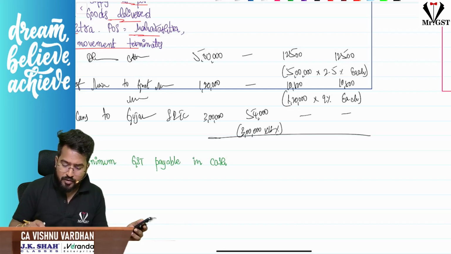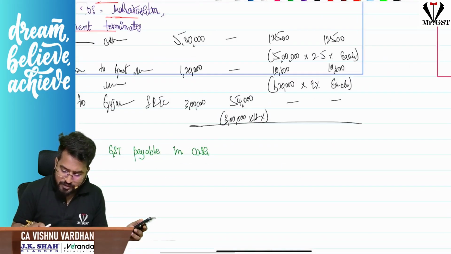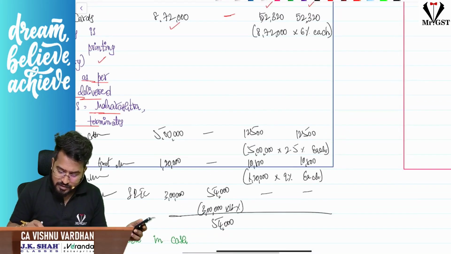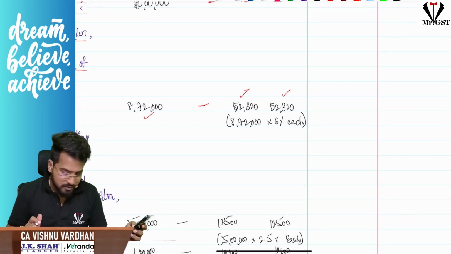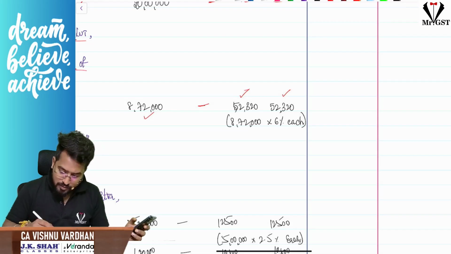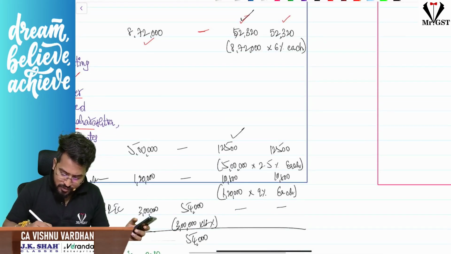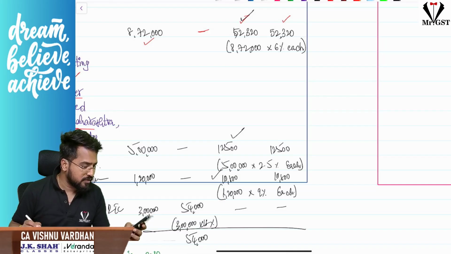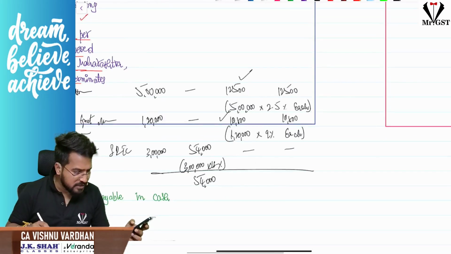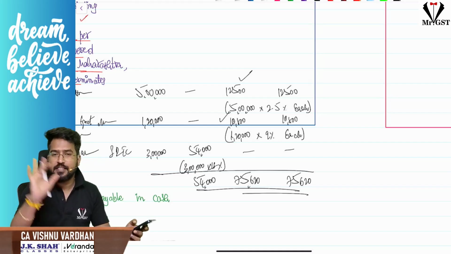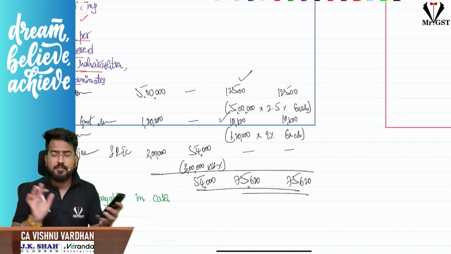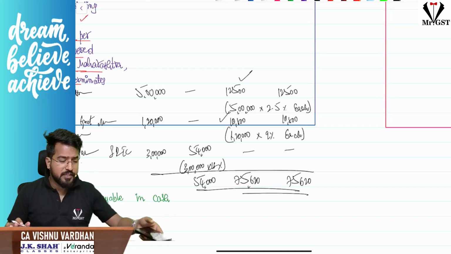If you see total now, the total IGST is 54,000. CGST and SGST 52,320 plus 12,500 plus 10,800. That will give you 75,620. Okay, so this is the gross GST payable. So we have decoded full sales information. We are done with our step 1. Now let us move on to step 2.